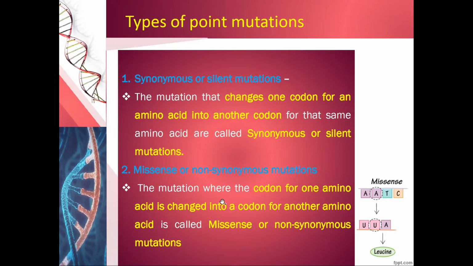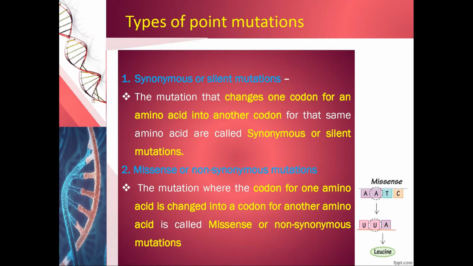Now let us recall the types of point mutation. First one is synonymous or silent mutation. Here, the mutation that changes one codon for an amino acid into another codon for that same amino acid are called a synonymous or silent mutation. Second one, missense or non-synonymous mutation.